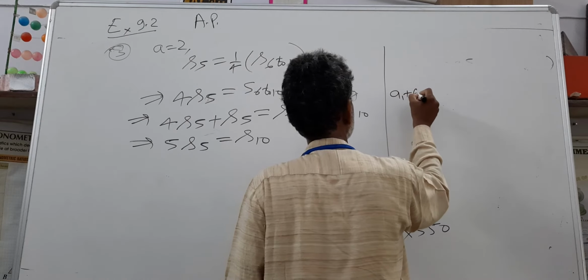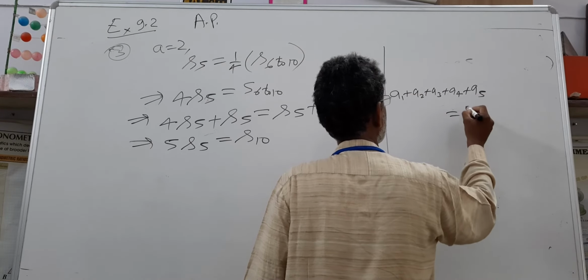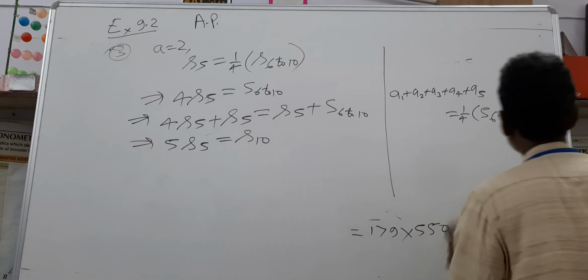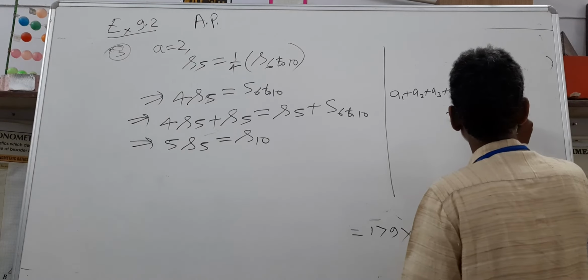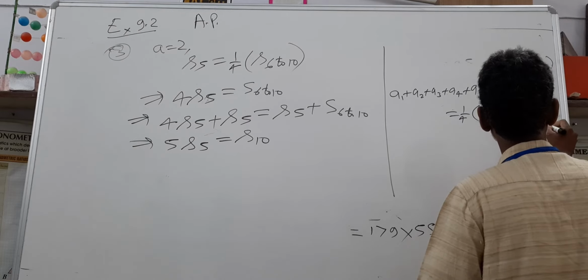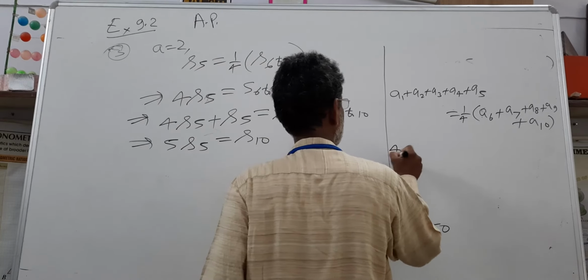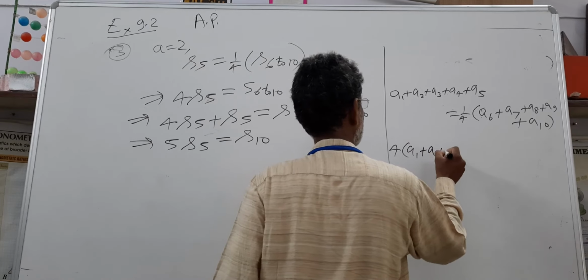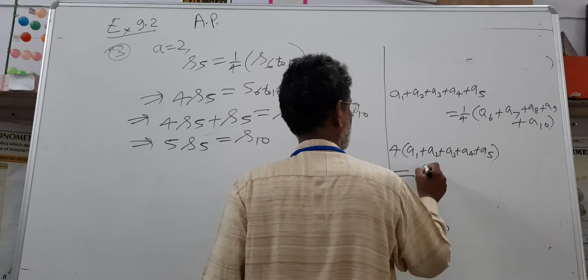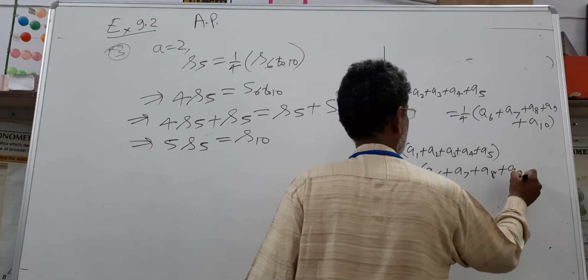According to the question, A1 plus A2 plus A3 plus A4 plus A5 is equal to 1/4 into A6 plus A7 plus A8 plus A9 plus A10. Send this to the other side: 4 into A1 plus A2 plus A3 plus A4 plus A5 is equal to A6 plus A7 plus A8 plus A9 plus A10.